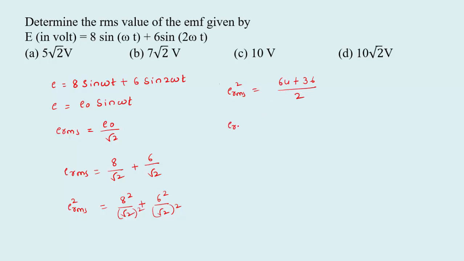So E RMS square equals 100 by 2, that is 50, and we want only E RMS, that is root 50, which is equal to 5 root 2. So 5 root 2 volt is the RMS value of EMF, that is option A.